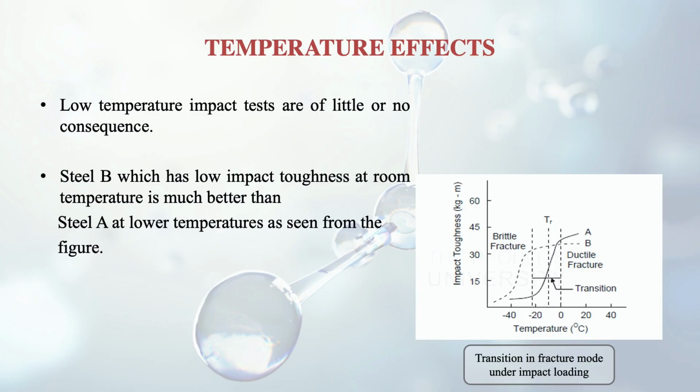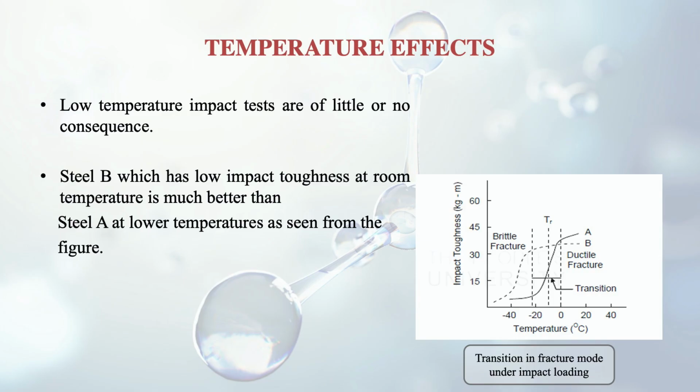Like we discussed earlier about the Charpy and Izod tests, if they are performed at room temperature, it is not of very much value, because from the graph, if you see steel B, in comparison to steel A it has lower impact toughness at room temperature.